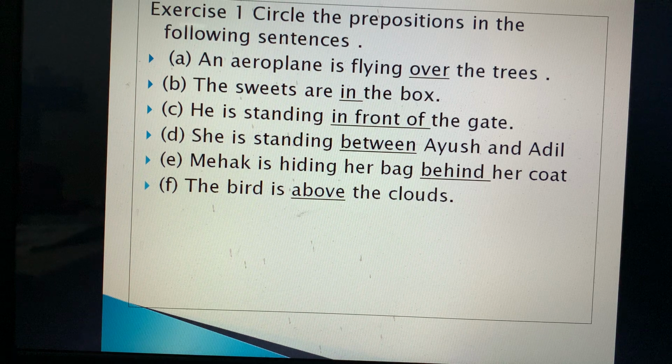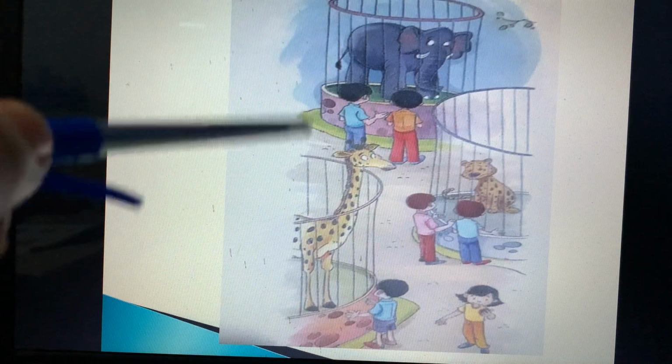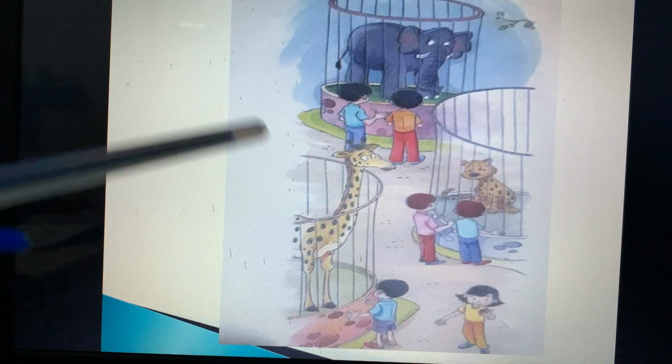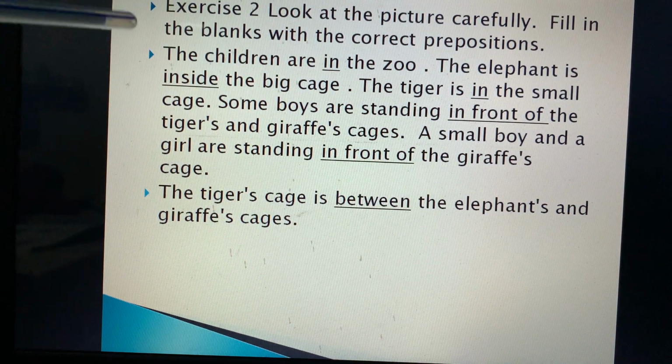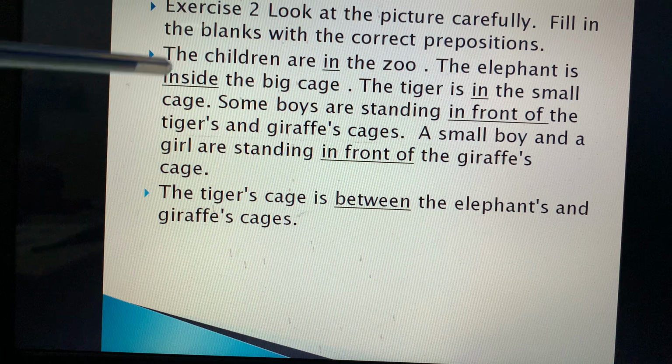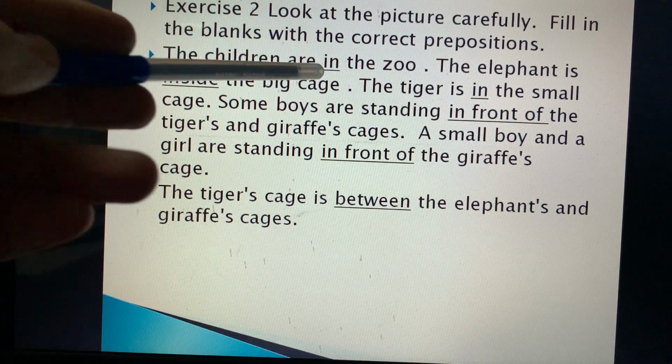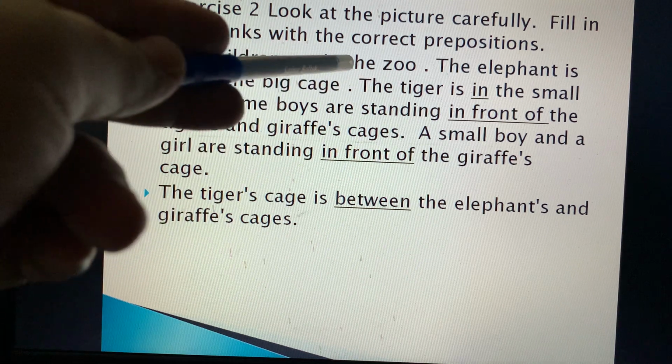Fine. So the next question was, this is the picture. You need to look at the picture and complete these sentences. Fine, I have done it for you. You kindly cross check your answers. The children are at the zoo. They are in the zoo.